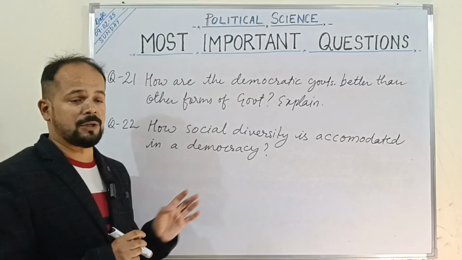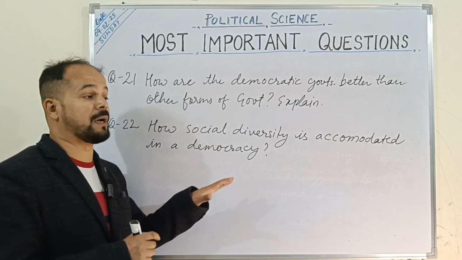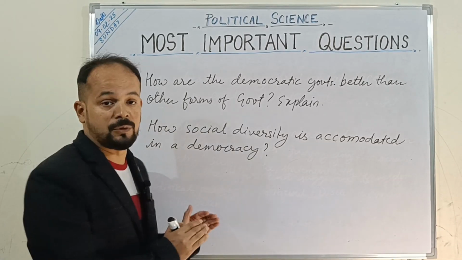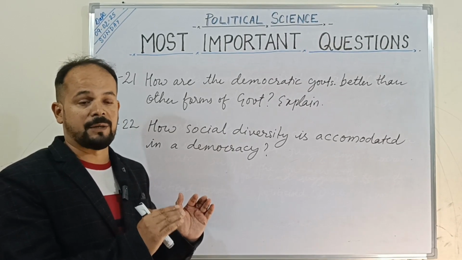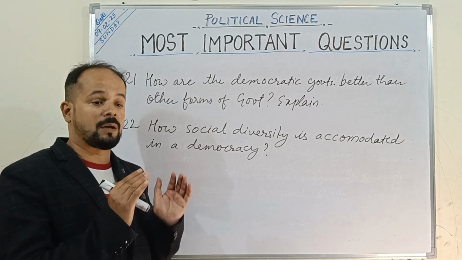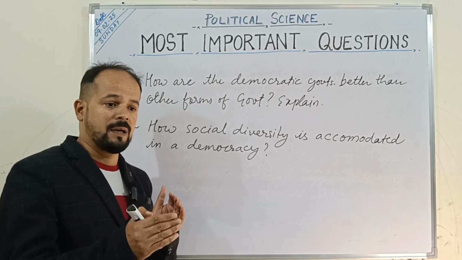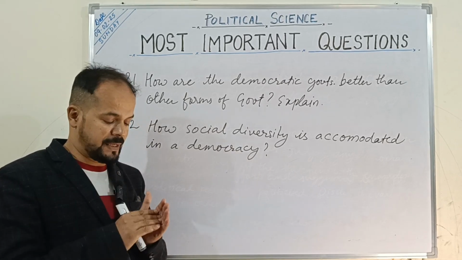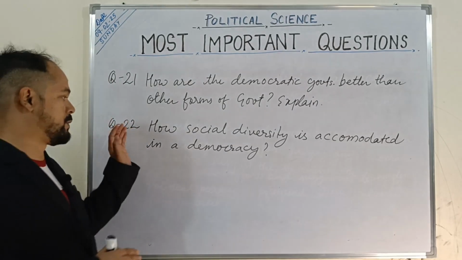So to make sure that democracy is rule by majority, we have to understand that rule by majority doesn't become rule by the majority community, right? Everybody has the opportunity to be a part of the majority, or a part of the decision making group, right? Today everybody would be participating, but maybe the proposal that you are supporting is not being passed or approved. Today you may be on the losing side, but tomorrow your proposal may be approved, right? So everybody gets the chance to become part of the majority. This is very important to keep in mind. So this question is also very important.